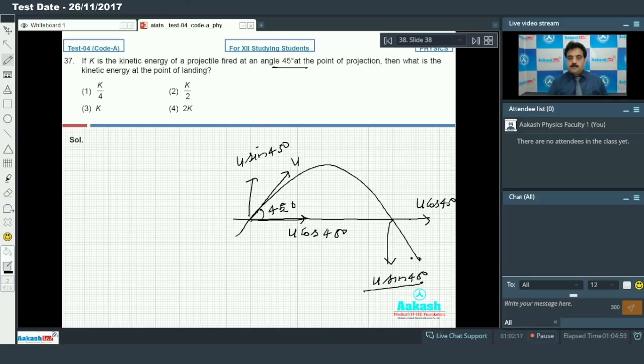The direction is going to change, but we are going to calculate kinetic energy, so I am not interested in the direction of velocity, because kinetic energy depends only on speed. The resultant velocity will remain the same, so speed will remain the same. The question says K is the kinetic energy of a projectile fired at 45 degrees at the point of projection. Then what is the kinetic energy at the point of landing? There is no change in kinetic energy, it will be the same. So my option number 3 is correct.